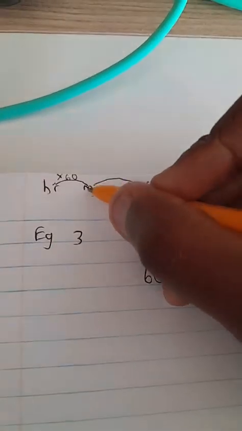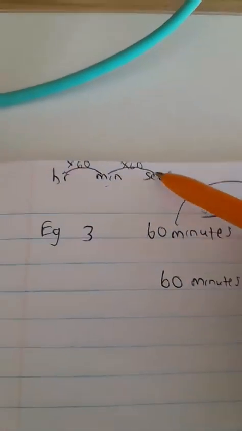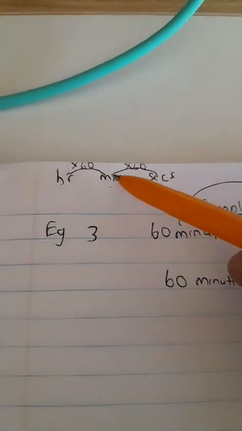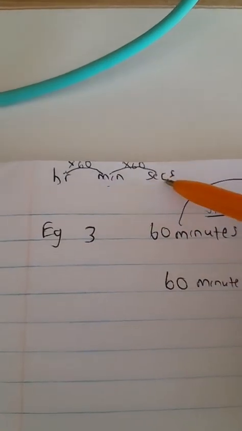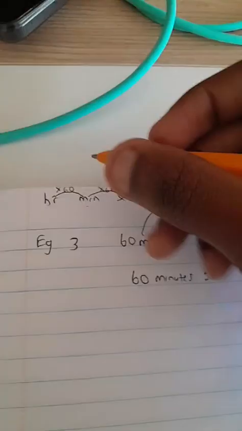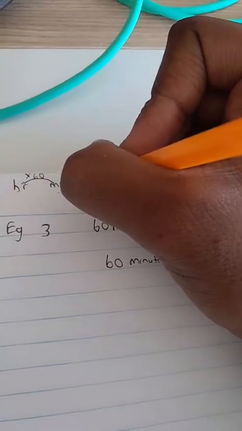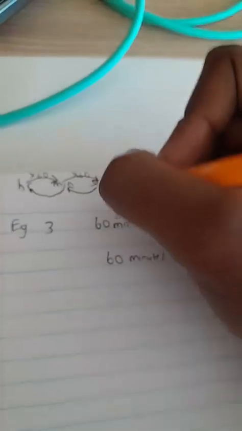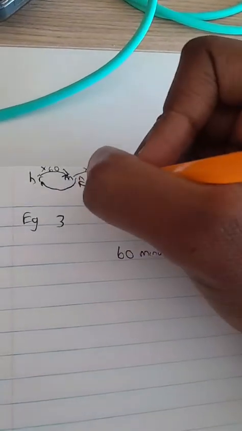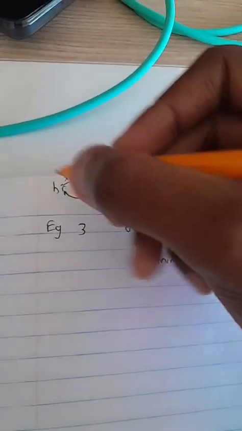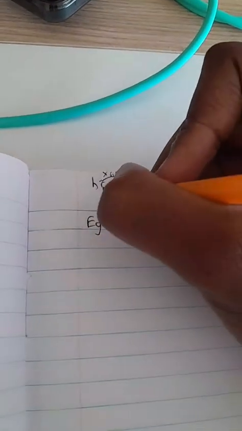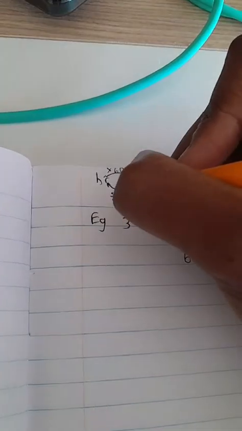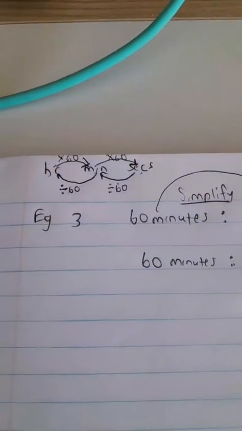Then if we want to convert minutes to seconds, we also times by what? By 60. Because how many seconds are there in 1 minute? We know there are 60 seconds. Okay? Then, what I also like doing, so I write the arrow here and I write the arrow here. Then obviously, that's true vice versa. If we want to convert seconds back to minutes, we divide by 60. And then if we want to convert minutes to hours, we divide by 60. Okay.